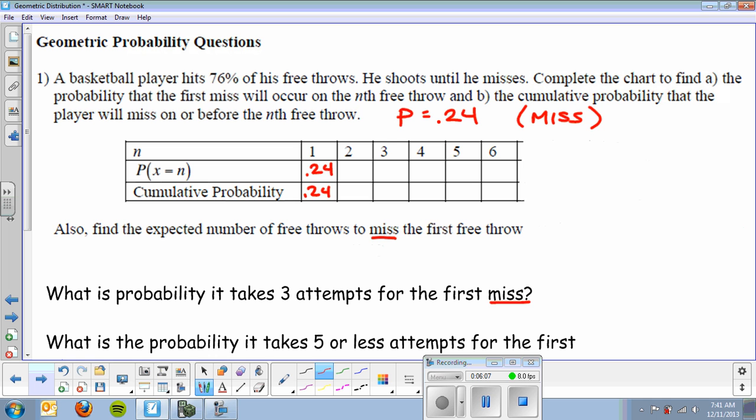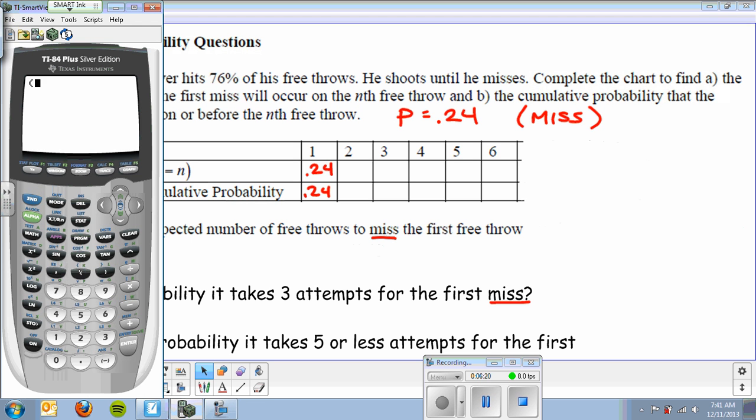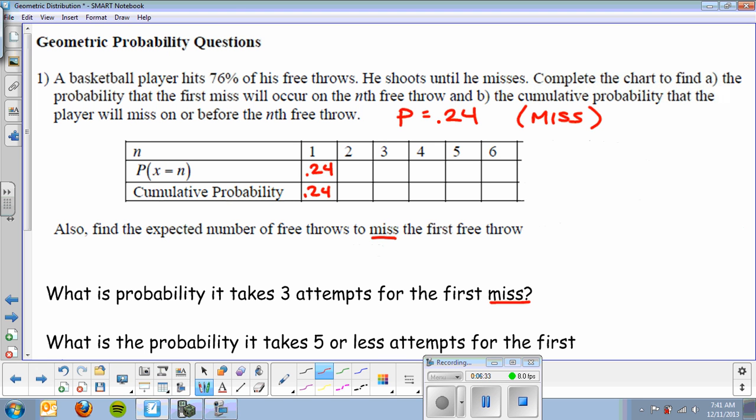Okay, now, the probability that my first miss is my second free throw. Again, not that I miss my second free throw, but that the first time I miss is my second free throw. So that's going to be 0.76, which means I made the first, and then I missed the second. Okay, so we get 0.182. We'll go to 3 just so they can fit. 0.182. And I add that to the previous 0.24, and I get the cumulative probability of 0.422.